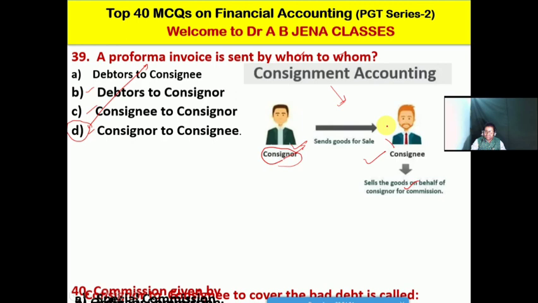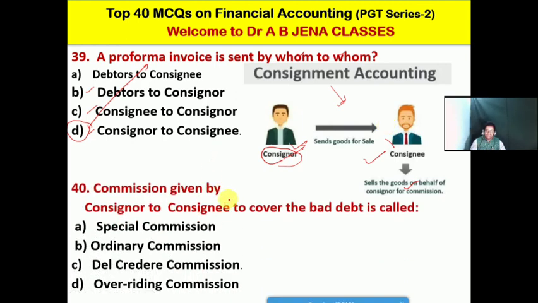So last but not the least, commission given by consignor to consignee. As we know, consignee will sell the goods on behalf of the consignor, so for this purpose consignee will claim a commission.